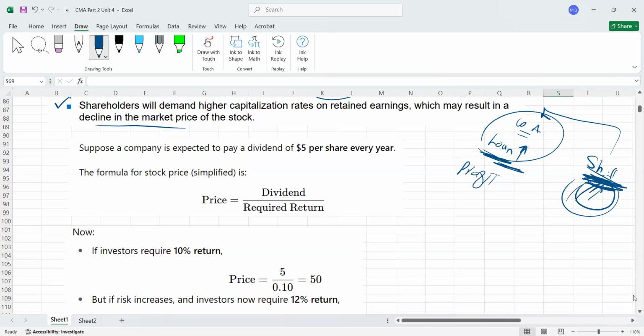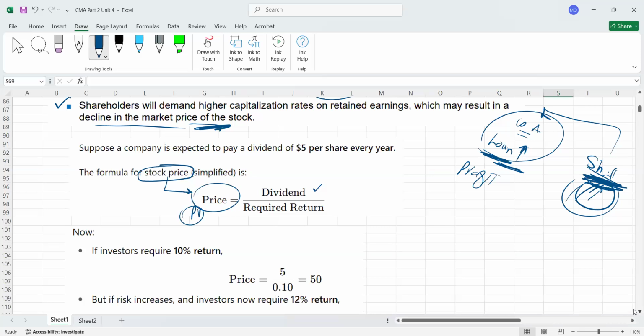Normally, guys, when we calculate the stock price in finance, we always calculate the present value of dividends. My point is not to teach you right now how to calculate the stock price. I just want to explain why stock prices can go down if the shareholders demand a higher return. So this is the normal formula: the future cash flows, which is the dividend you will pay, you always divide by the required rate of return. Dividing the dividend by the required rate of return gives you the present value of future cash flows, and that is considered the price.